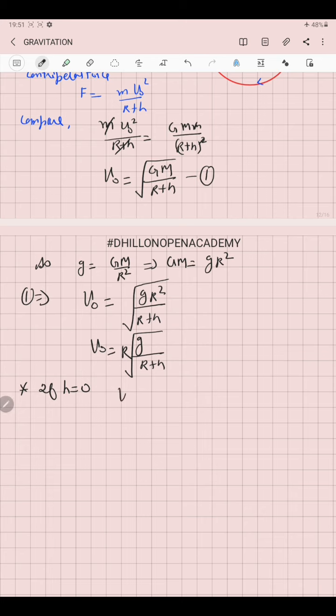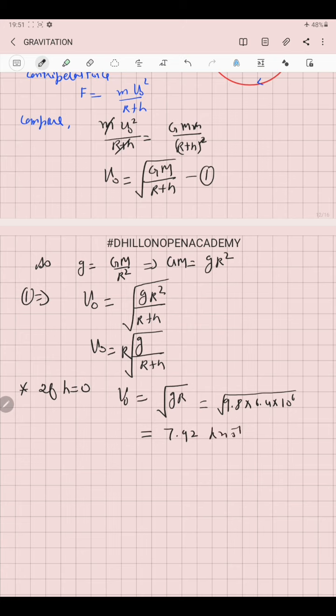In that case v naught will be equal to under root g r, which, after substituting the values of g and r, 9.8 into 6.4 into 10 to the power 6, on solving gives us 7.92 kilometer per second.